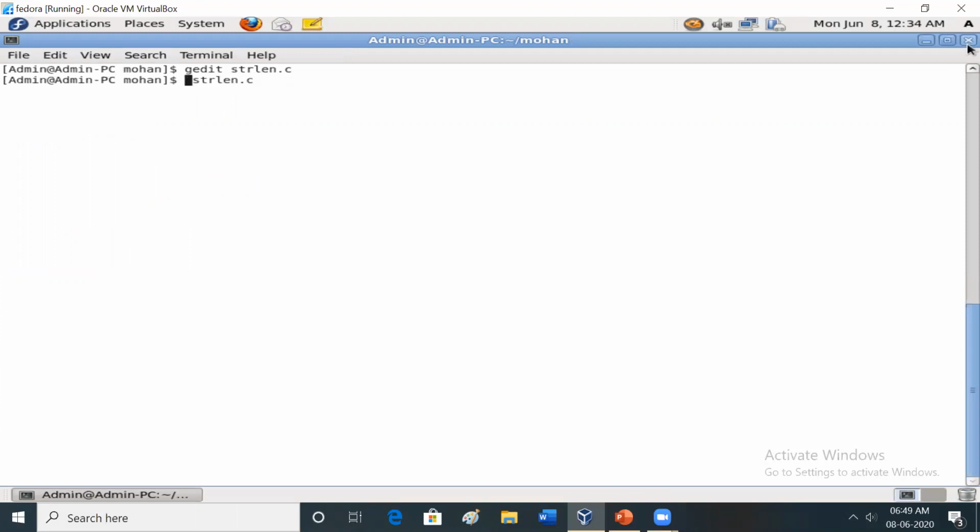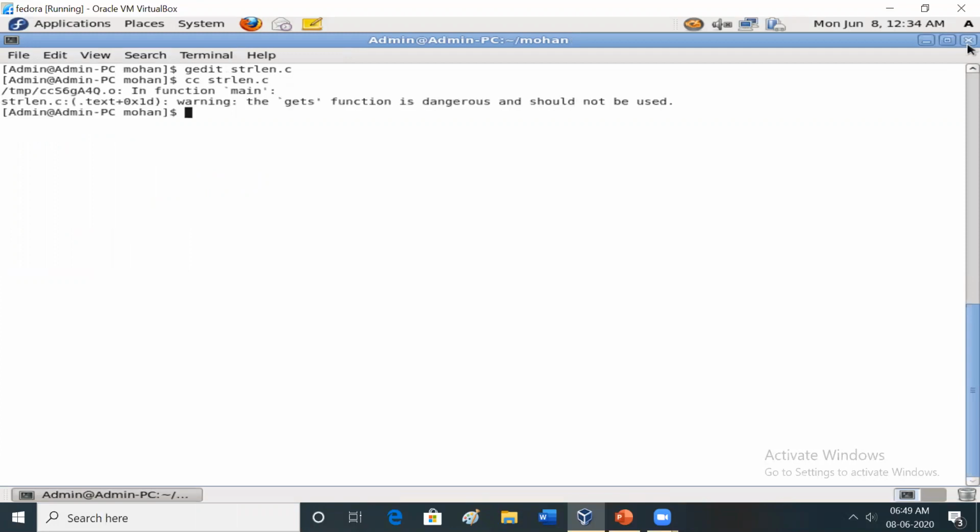cc space stringlength.c. You need not bother about the warning. cc is for compilation, dot slash a.out for execution. Enter a string. I am entering Mohan space Kumar. It gives the output 11: M-o-h-a-n is 5, then 6, 7, 8, 9, 10, 11, total 11 characters are there. It is printing the output.